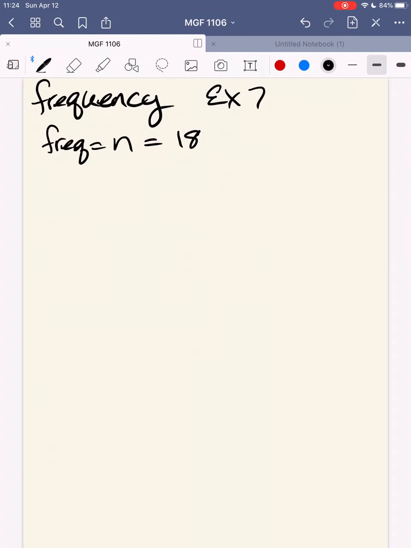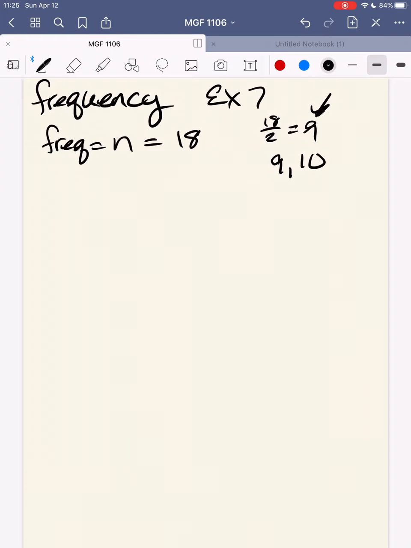18 is an even number, so I want to find the middle of this. 18 divided by 2 is 9, and so I need to look at the values in positions 9 and 10. Find your first one and then pick the next data point.